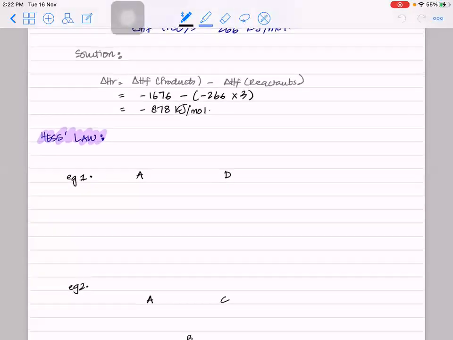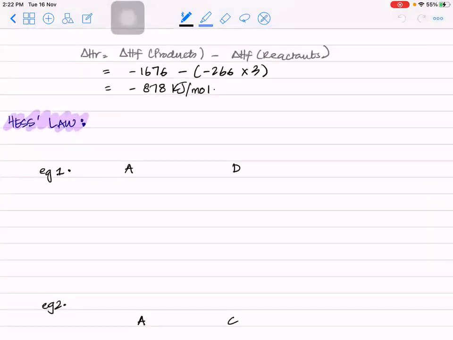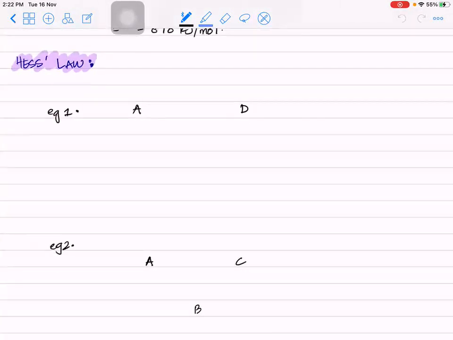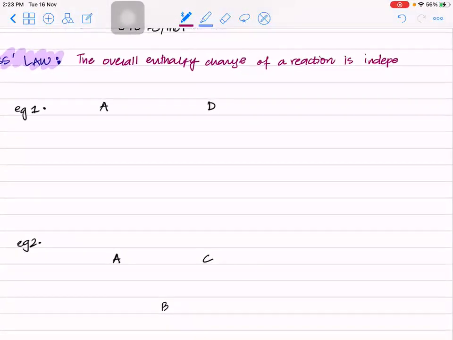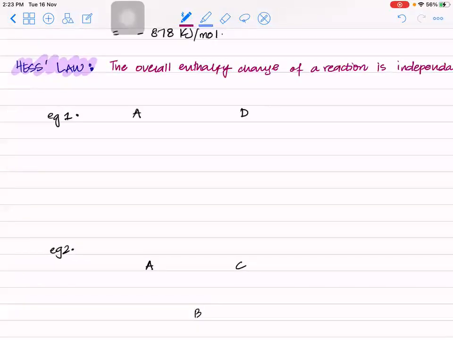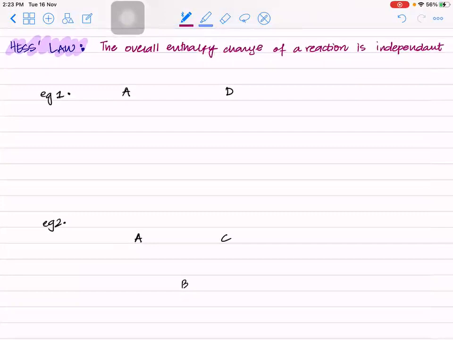All right, now let's start with Hess's law. So Hess's law basically states that the energy change, or the overall enthalpy change. Let's see what this means. What is this law? It says that the overall enthalpy change, enthalpy is energy, right? So the overall enthalpy change of a reaction is independent of the route taken. So Hess's law says that the overall enthalpy change of a reaction is independent of the route taken.